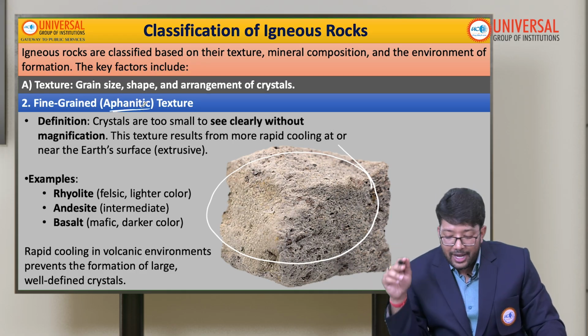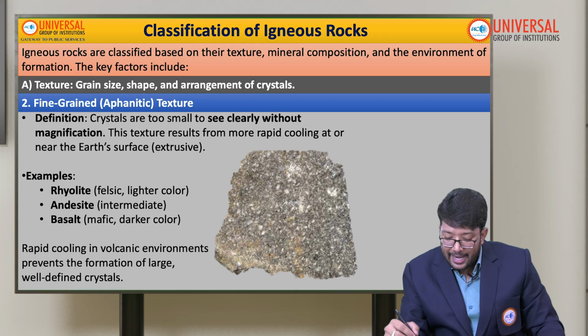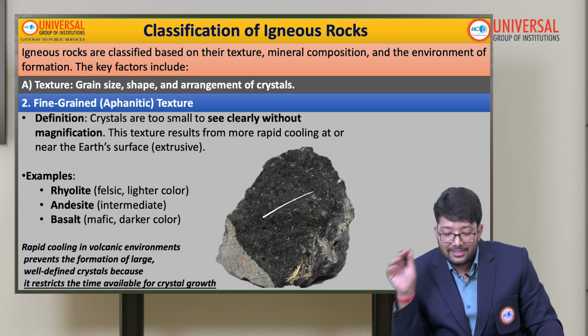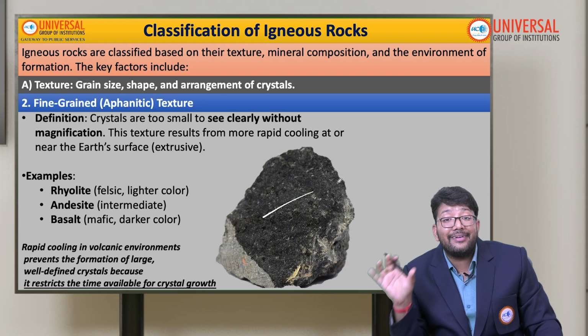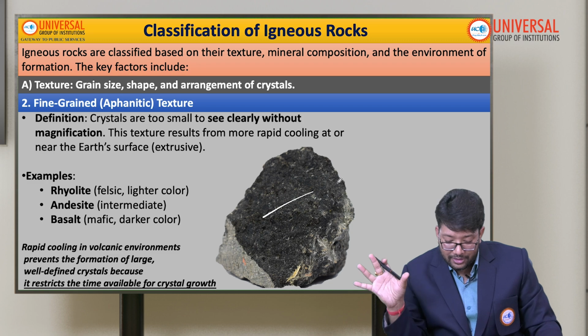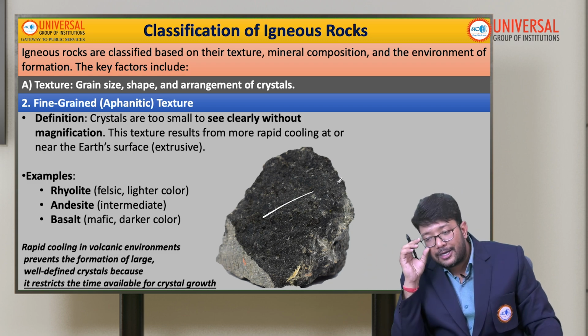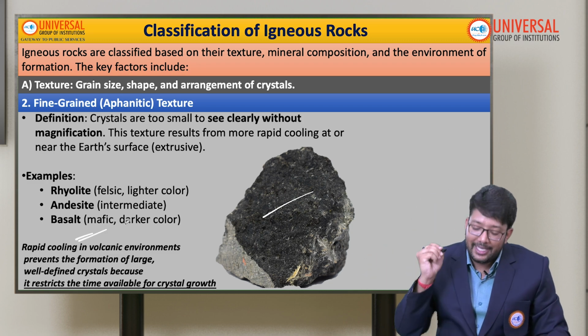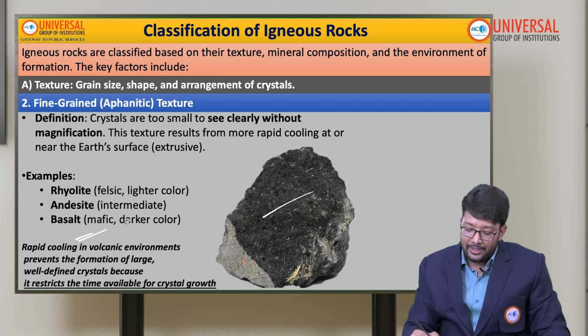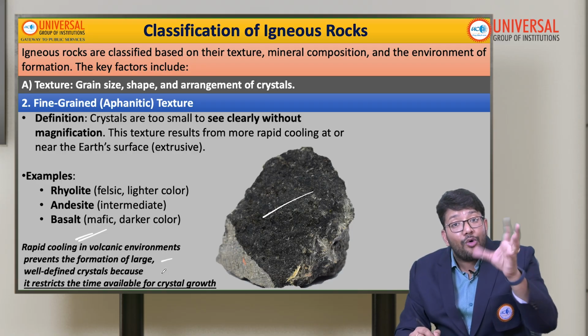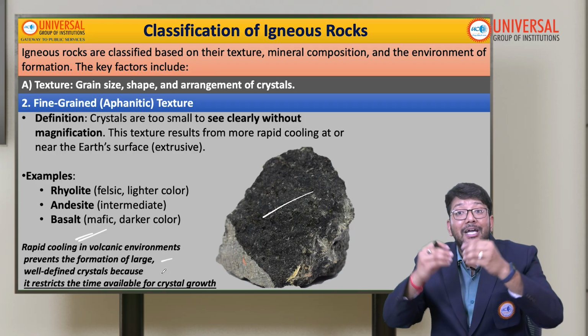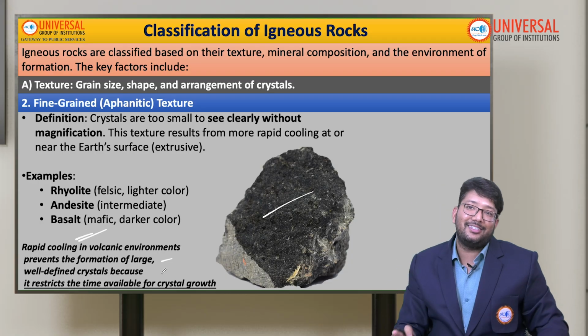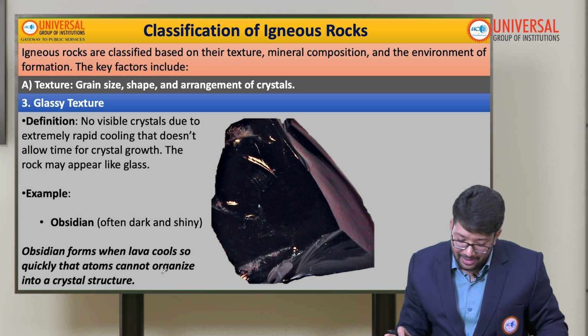Examples are rhyolite, andesite and basalt. These are examples of fine grained texture of igneous rocks. When rapid cooling happens in volcanic environments, crystals don't have time to become big. This is the simple reason.